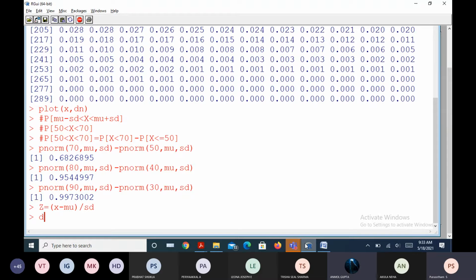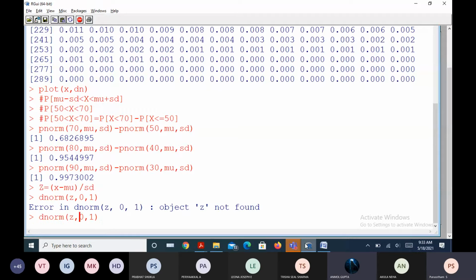Then what is the dnorm of Z? Of course, the mean is going to be 0 and standard deviation is 1.